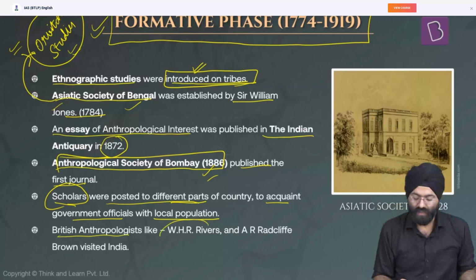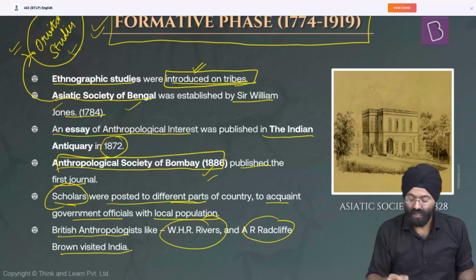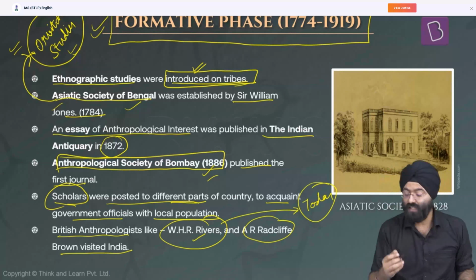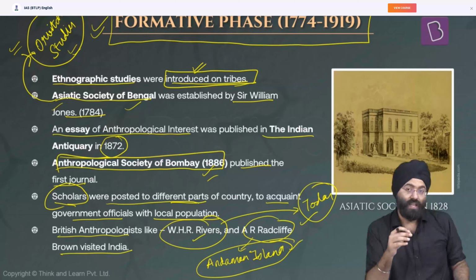The British anthropologists like W.H.R. Rivers and Radcliffe Brown visited India. Rivers and Radcliffe Brown are very prominent anthropologists. When he came to India, Rivers studied the Todas in the Nilgiri region. Now, Radcliffe Brown, another major anthropologist, studied the Andaman Islanders, the tribes of Andaman. These are two very important works associated with these thinkers, and even today they are used as reference.